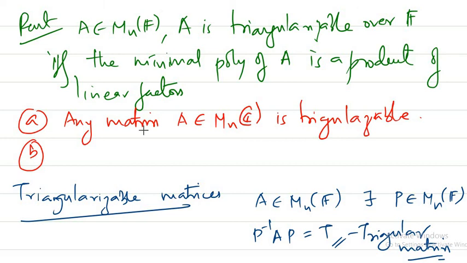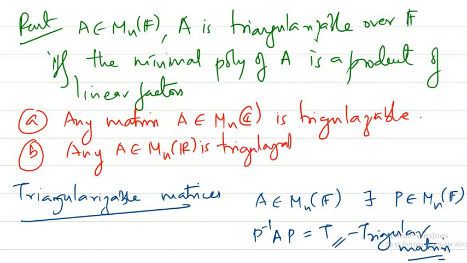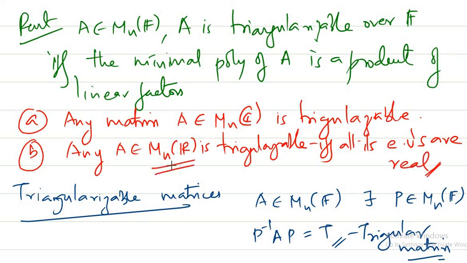The second condition is that any square matrix from Mn of R is triangularizable if and only if all its eigenvalues are real. This is another important property when you consider matrices with entries from the field R. So keep this in mind.